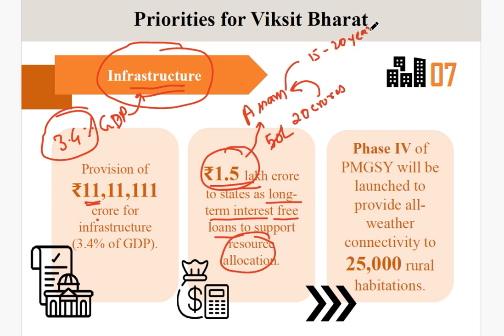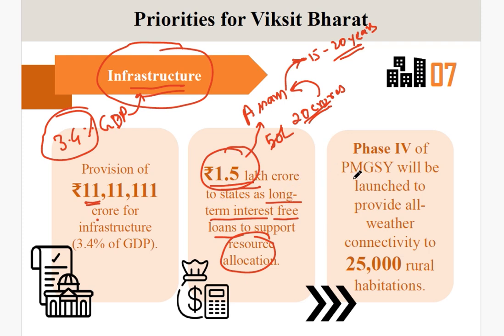Slowly you can repay the principal amount, and you don't have to pay any interest to the central government. You just have to pay the base amount you had taken. You can pay monthly, or give it altogether when you have more money. This way it helps in resource allocation of the state. Suppose some states are facing a financial crunch in their GSDP, they can take this to develop their infrastructure.